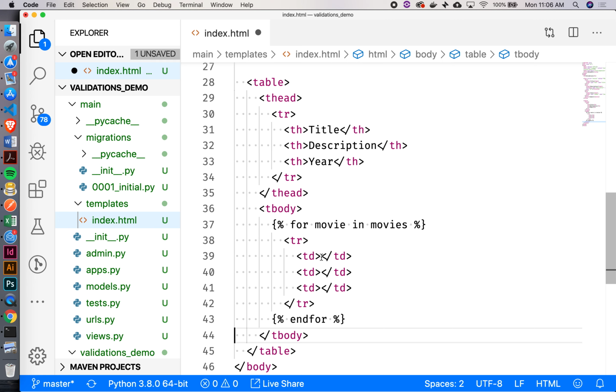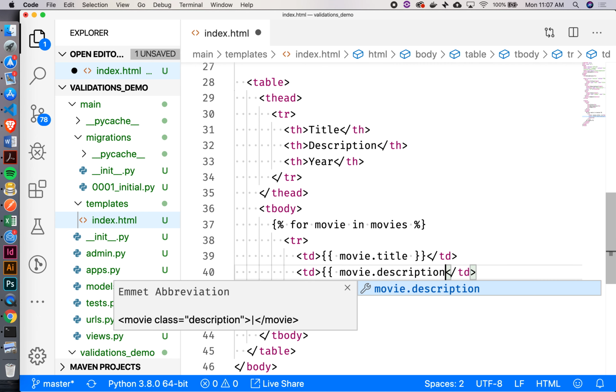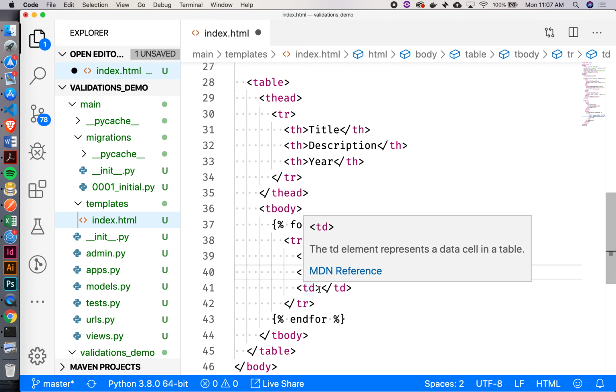Okay, so what am I going to put inside the first one? I want to show the title. How do I get that? movie.title. So I'm going to use the double mustache to actually output it, right? movie.title. And then I'll do the same thing here, movie.description.